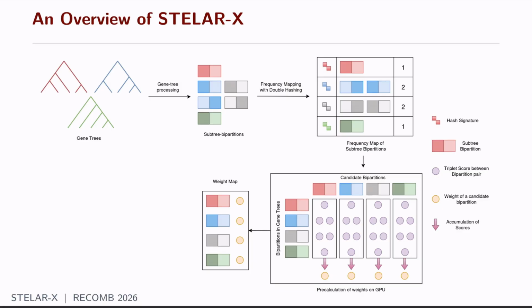So we also have a set of candidate bipartitions. Candidates are those bipartitions from which we choose while constructing the output species tree. And once we construct a weight map, which is a weight for all the candidate bipartitions, we then run a dynamic programming algorithm to obtain our output species tree. At this point, we gradually explain all the components one by one.